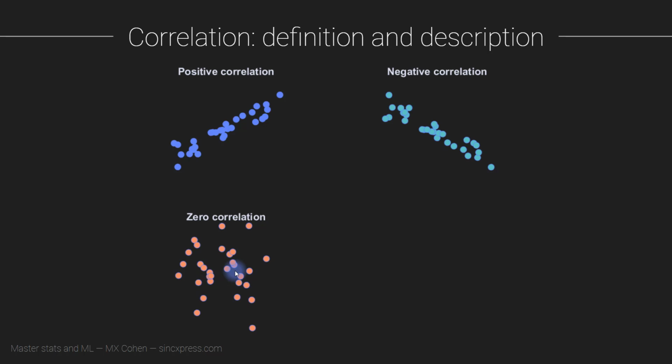Now, one thing to note about the correlation is that it is a linear relationship, which means it only identifies lines that go through the data like this. So you can have a situation like this where there is a real relationship between the variables x and y. However, the correlation coefficient is actually going to be 0, and that's because this is a nonlinear relationship. You cannot draw a straight line. You have to draw a curved line. So when you have a nonlinear relationship, then a correlation is not necessarily going to be a good measure of the relationship between the two variables.